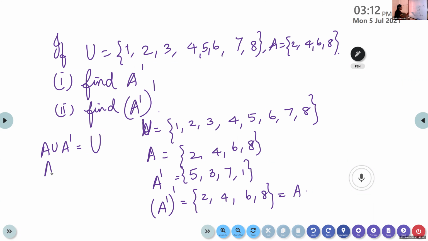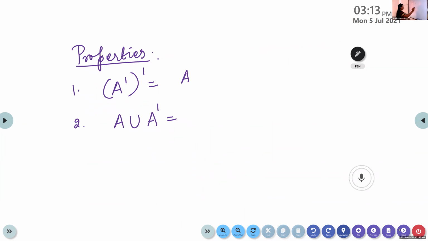What about A intersection A dash? Is there anything common? No. Empty set, isn't it? There is nothing common. So here, A union A dash is U, the universal set. Third one, A intersection A dash is the empty set.